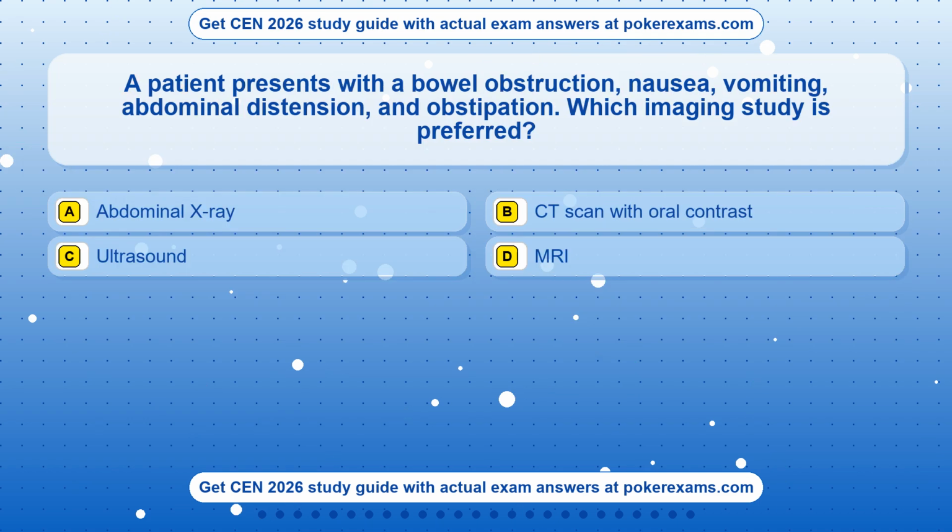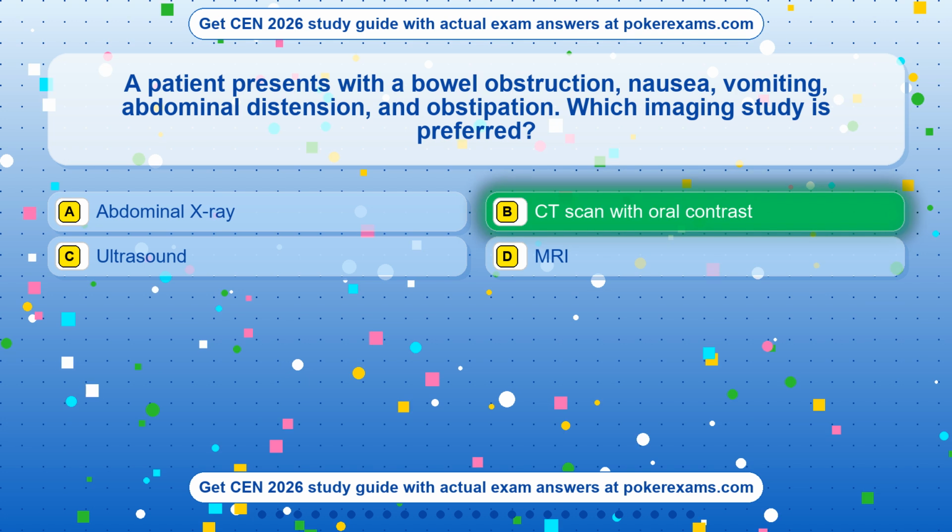Question 8. A patient presents with a bowel obstruction, nausea, vomiting, abdominal distension, and obstipation. Which imaging study is preferred? Option A. Abdominal X-ray. Option B. CT scan with oral contrast. Option C. Ultrasound. Option D. MRI. The correct answer is option B.